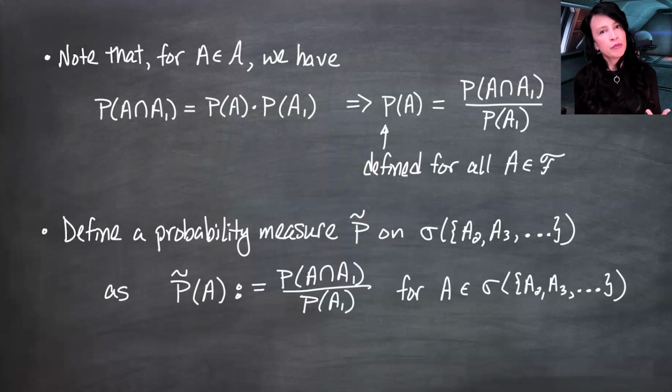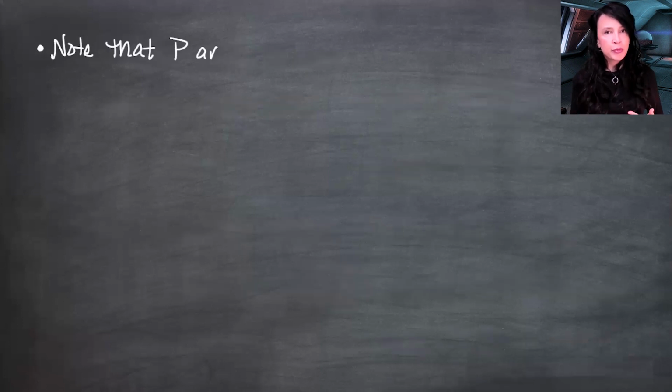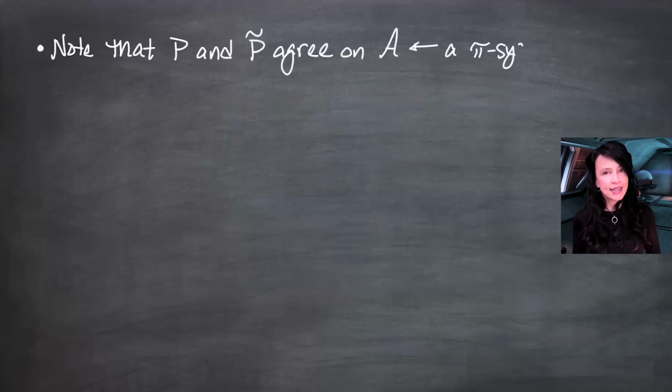So I define a new probability measure, P tilde, on the sigma field generated by A2, A3, A4 on up. And by design, it agrees with the original probability measure when you're plugging in sets from curly A. And curly A is a pi system. So here's where I want to use the theorem we proved just before going into this theorem.